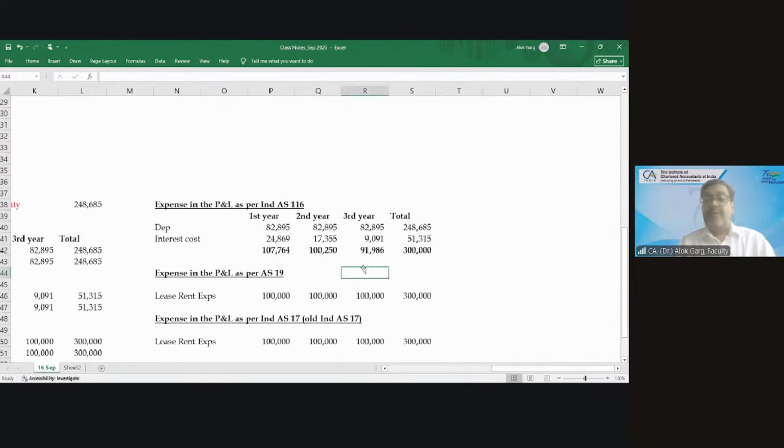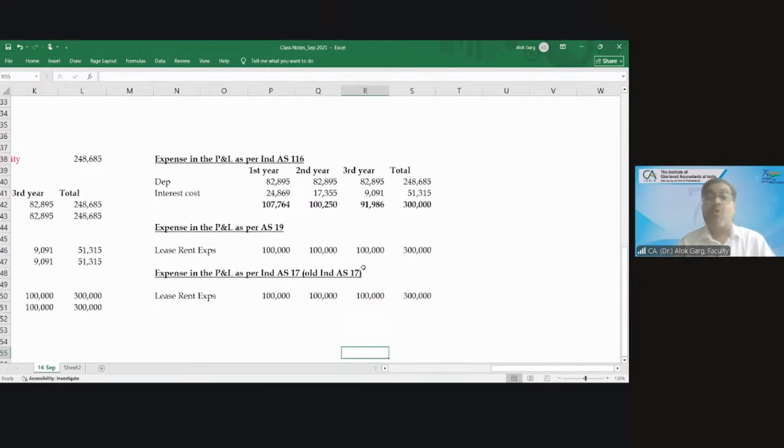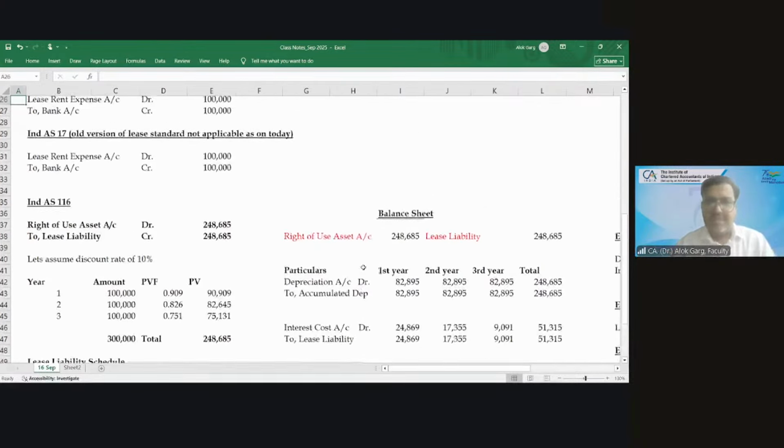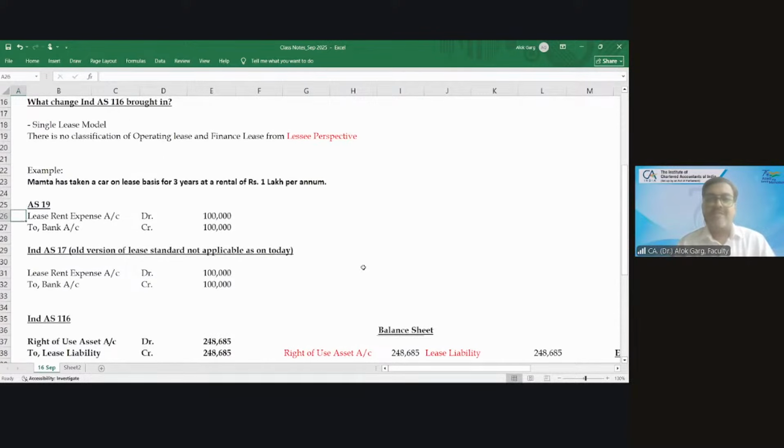Right? So friends, have you found the difference between AS 19, old Ind AS 17 and new Ind AS 116 and IFRS 16? Have you found the difference? So in this case, what this new Ind AS 116 has brought in, this new Ind AS 116 says that when you are taking an asset on a lease basis, you are getting a right. Like an intangible asset. So you have already completed Ind AS 38. The government is giving you a license.